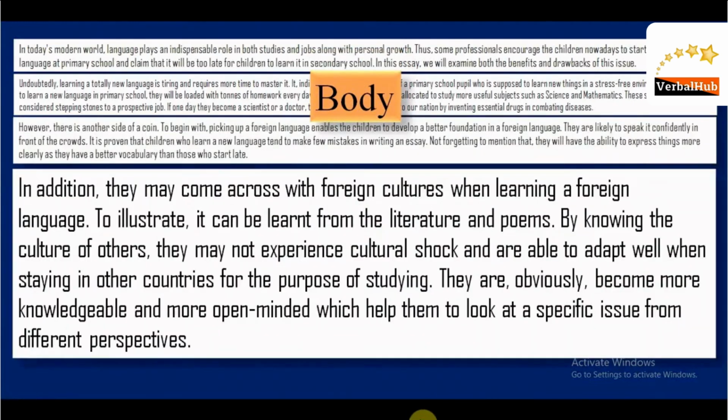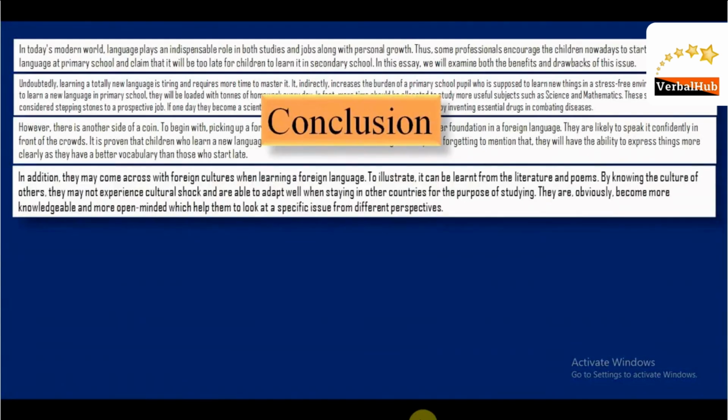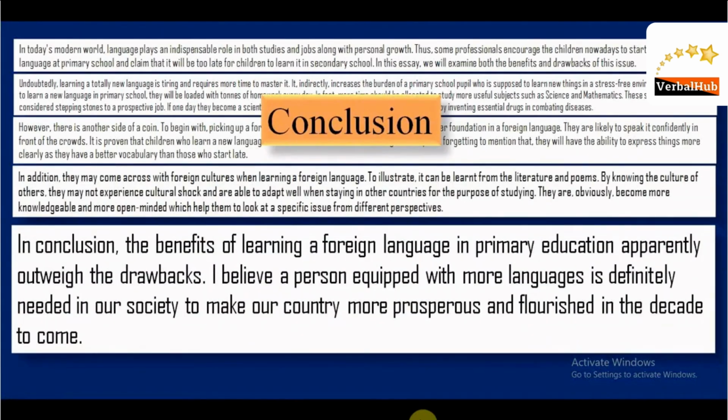Alright, and then this is the third paragraph. So this body has 3 paragraphs, and remember in each paragraph there are a few words that are called introductory words. So undoubtedly, however, in addition, what do they mean? These are the indicators of explanation. You can pause the video and read all the points one by one. After that it is the conclusion. In the conclusion, again sum up the points, and at the end you can write a few words. This is the conclusion of the first paragraph. So you can pause the video, read each point one by one, and then justify.